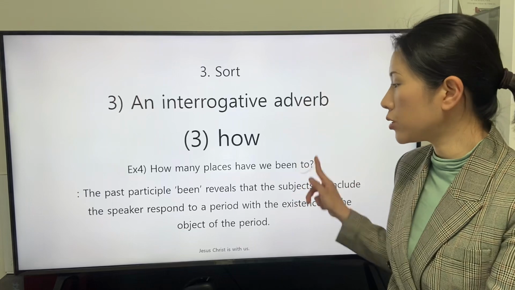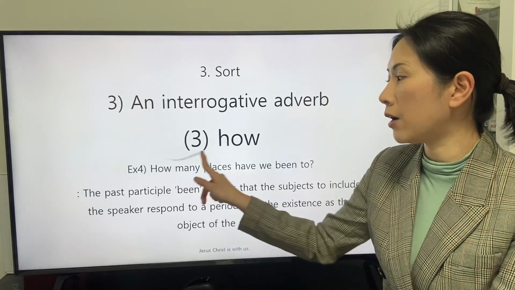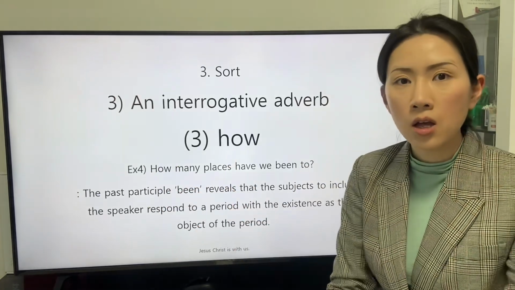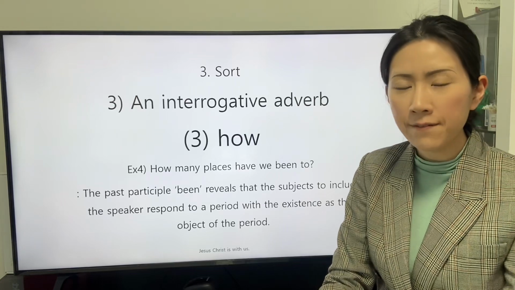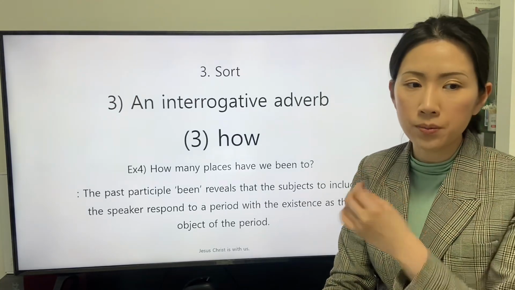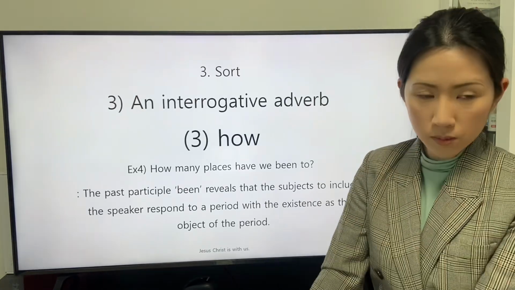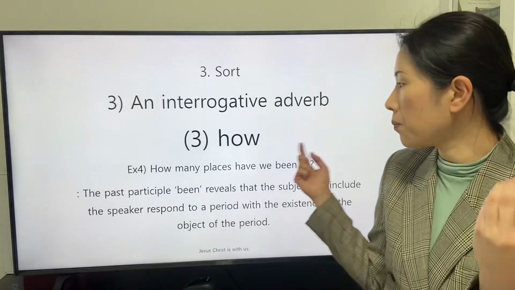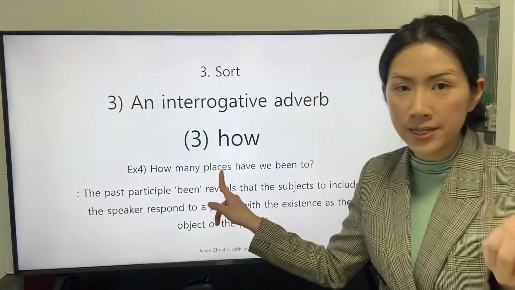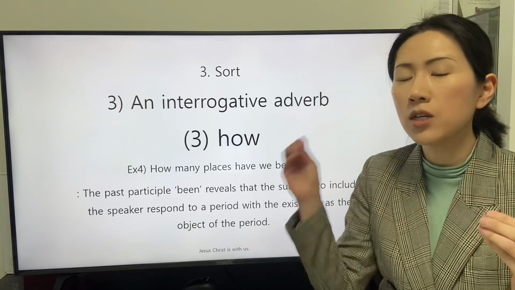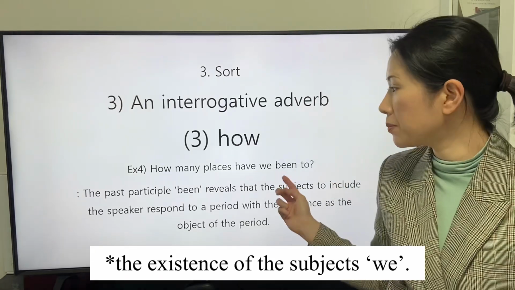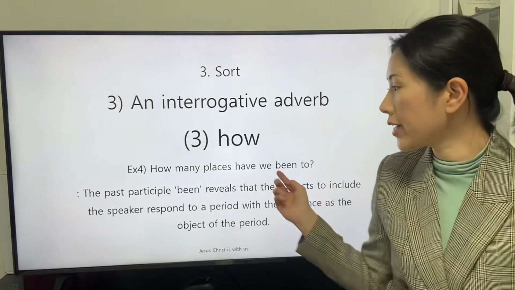So the preposition to and the phrase of the noun, how many places, have the trait as an adverb. The phrase of the preposition to, how many places, specifies the past participle been.